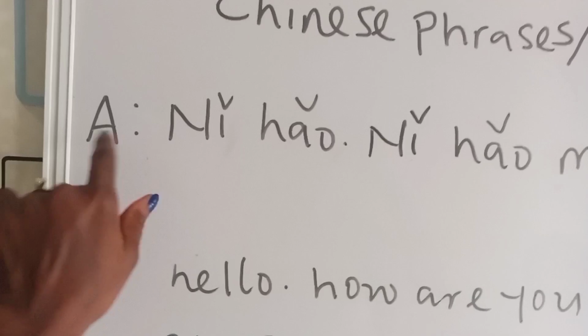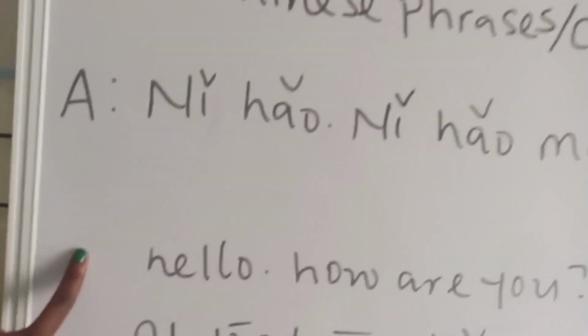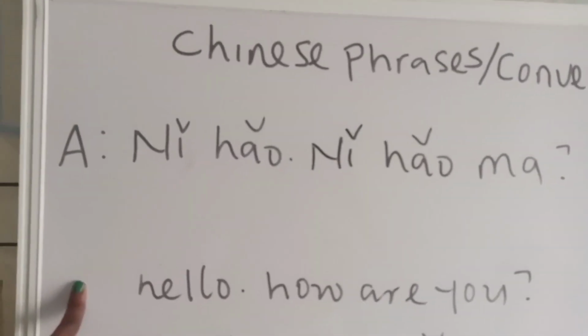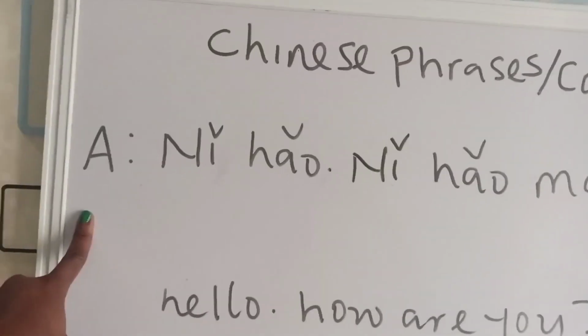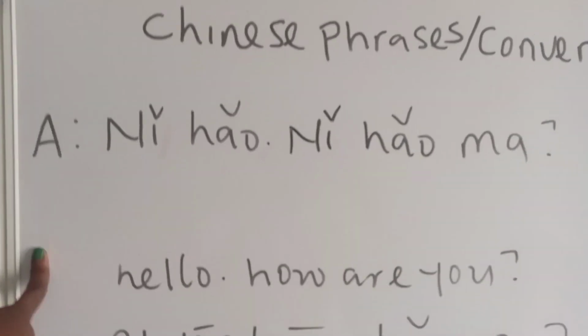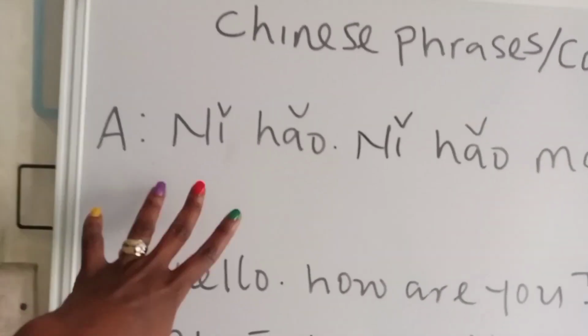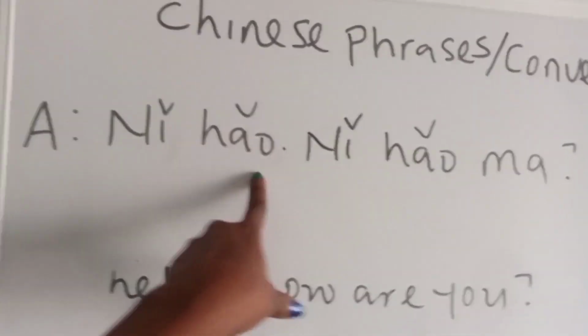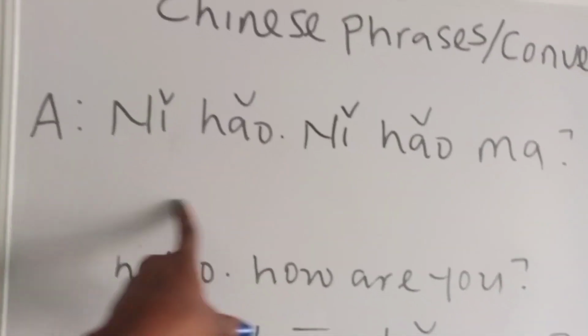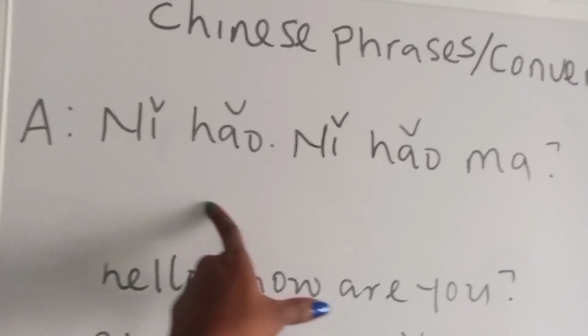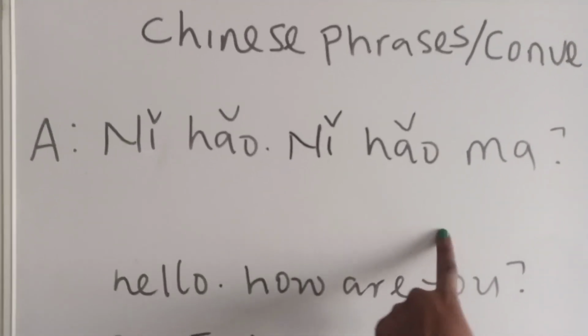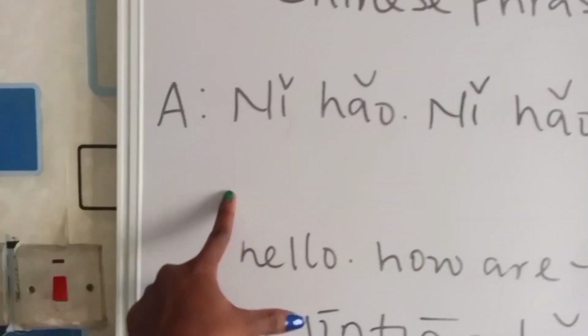So here is our board, and you can see the Chinese phrases, conversations, and I wanted it to be like a dialogue where you have A and you have B. But because of the size of my board, I only have A here. I will have to be wiping my board often because I will be writing this in Pinyin and Hanzi and English. You can see I left space here. This is where we're going to write the Hanzi, the character.